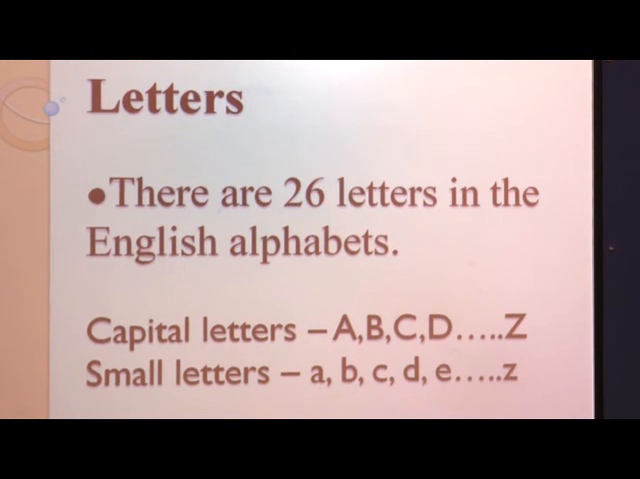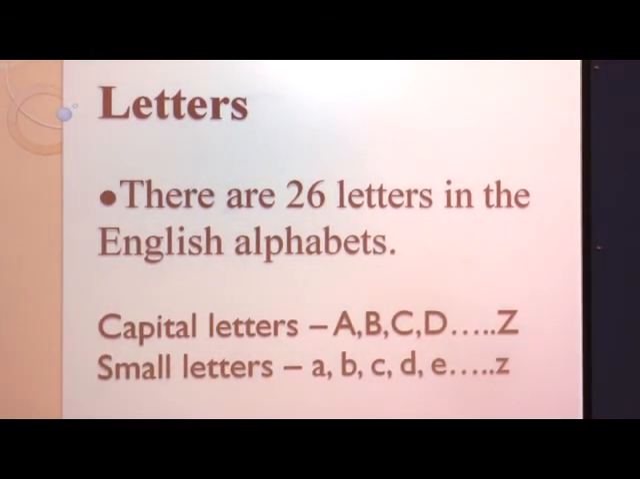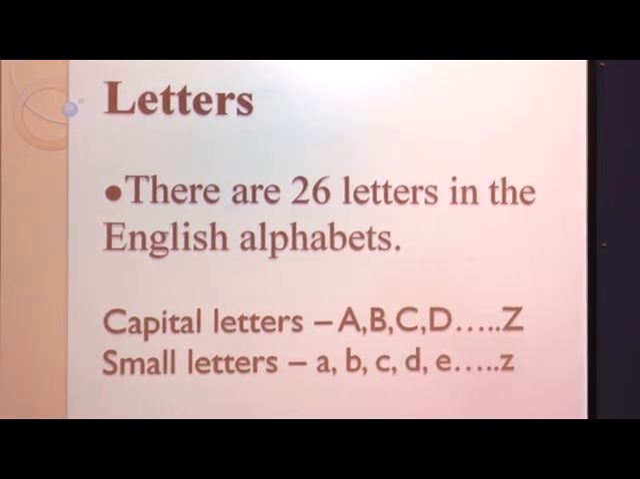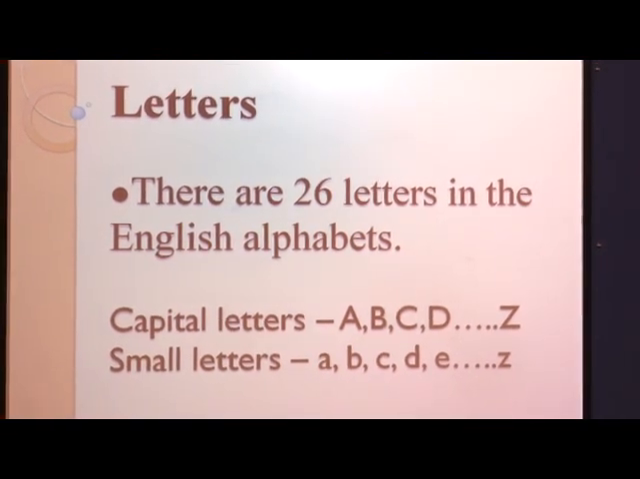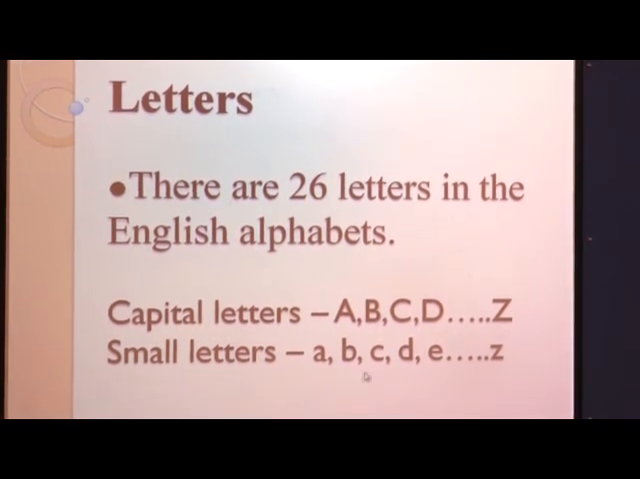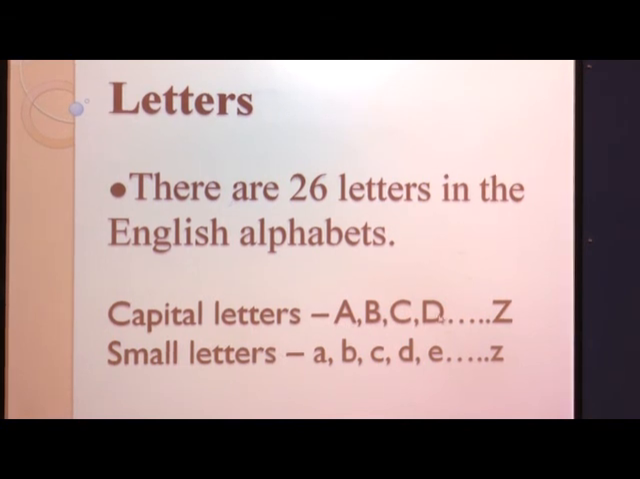Children, now tell me, which are those letters? Yes, the letters are A to Z, capital letters as well as small letters. You can see here A, B, C, D with the capital letters as well as small letters. These letters are joined to form words.